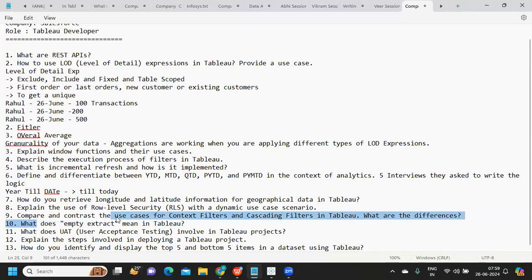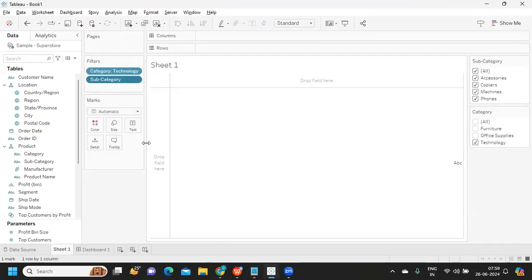Next is, what does empty extract mean in Tableau? Generally, when the volume of data is very huge, your extracts might take a lot of time to create, or your workbook might take a lot of time to get published to the server. So we try to create an empty extract locally, and after publishing it to the server, we just remove that filter so that it can pull the data from the server directly.